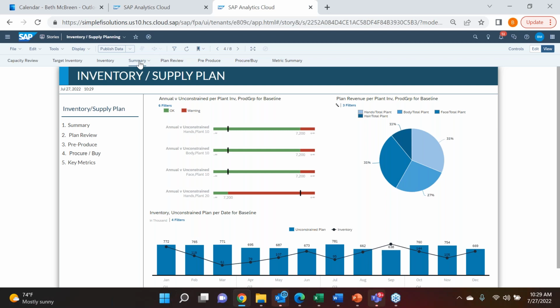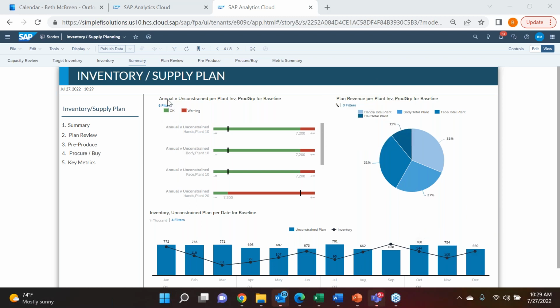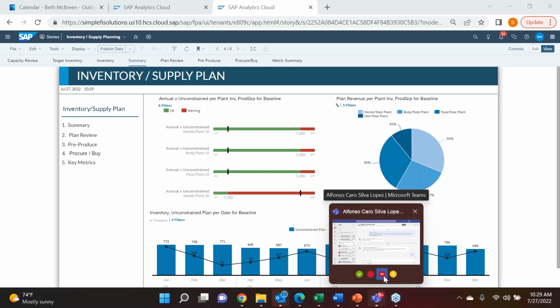As we look at our plans, we may have some inconsistencies, some deltas that we need to react to, and we want to make sure we understand for next year how we're going to be able to do that. Here you can see we've got a dashboard set up for management or for users to take a look at, and I can see that here I have annual versus